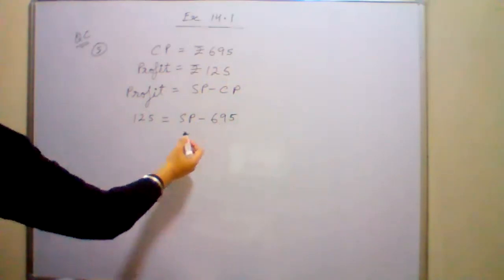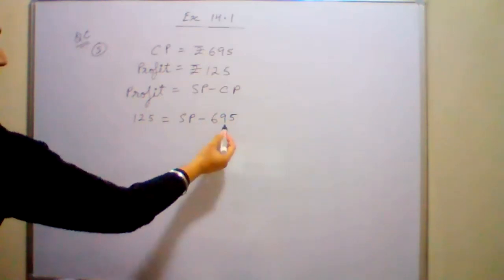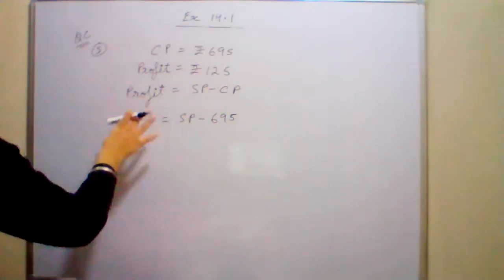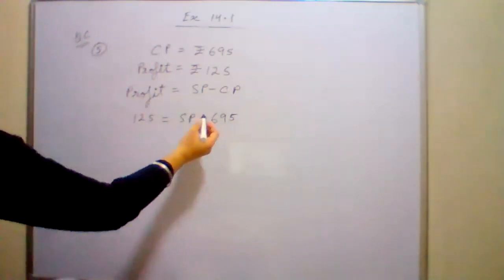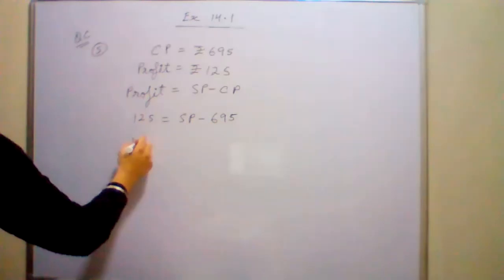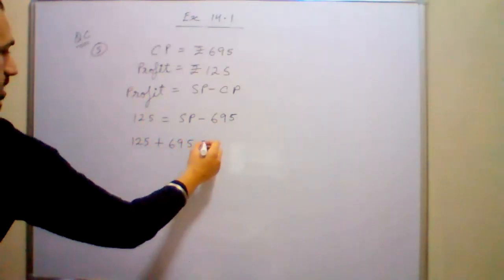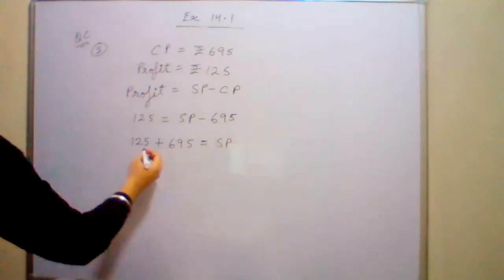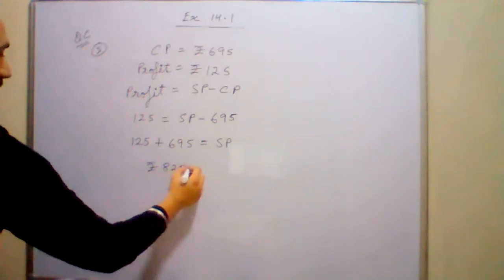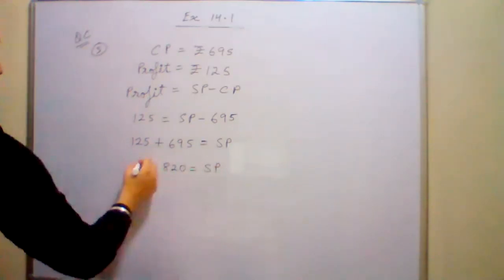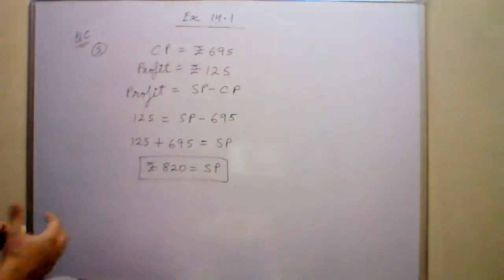What is the cost price? 695. Now this 695 is negative, so take it to the LHS, throw it from the RHS to the LHS. It was negative, so it becomes positive. 125 plus 695 is equal to SP. What is the sum? Rupees 820. This is your answer, simple answer.